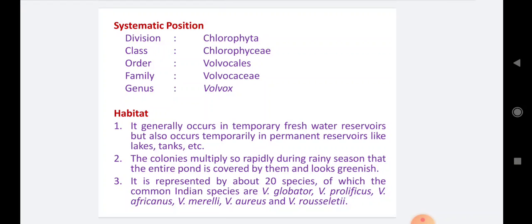There are 20 species of Volvox. Among them, the common Indian species are Volvox globator, Volvox prolificus, Volvox africanus, Volvox merrillii, Volvox aureus, and the last one is Volvox rousseletii. So these are the most common Indian species occurring in our country.